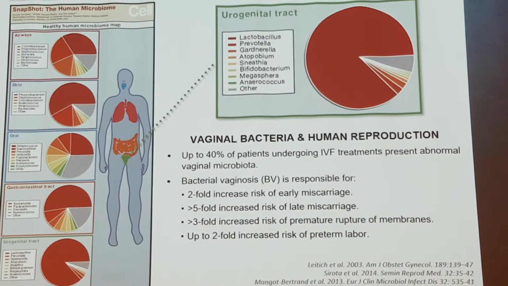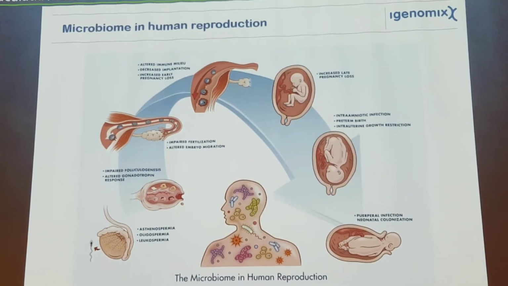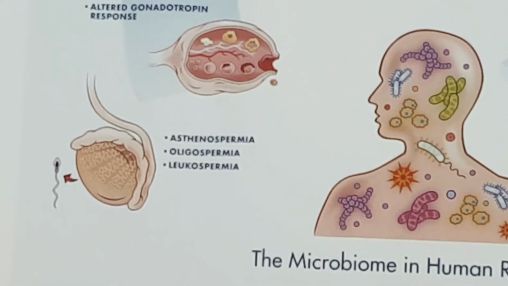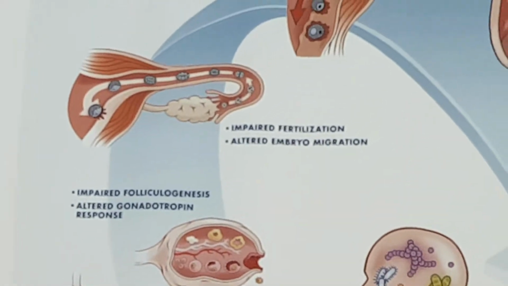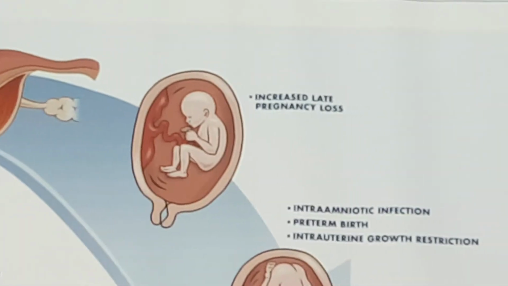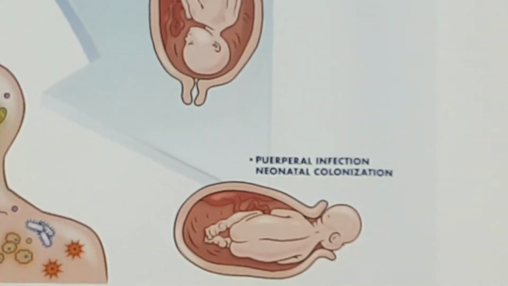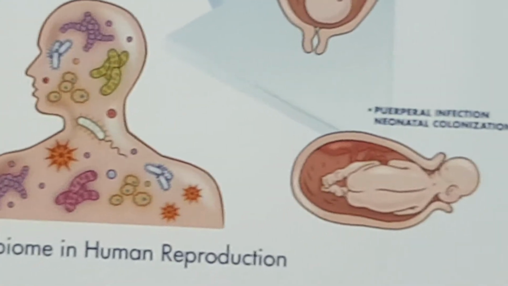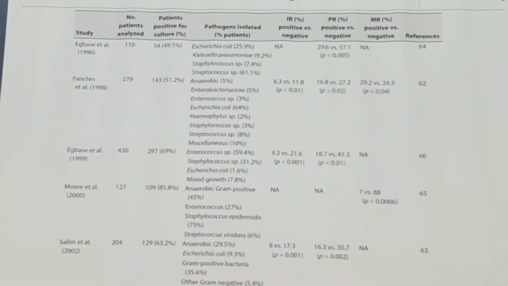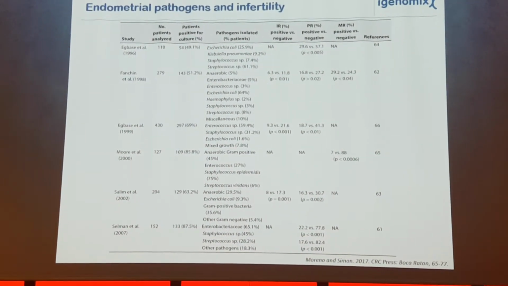So we started to think about the endometrium because we think that this is not only located in the vagina. Following this slide that I like to borrow from Frank and Scott, we think that this microbiome is involved in the whole process of reproduction, from the production of gametes through the pregnancy and until the baby is born. So we ask ourselves what is happening in the endometrium, which is the interface in which the blastocyst meets the mother and they have to interact and the embryo has to adhere.